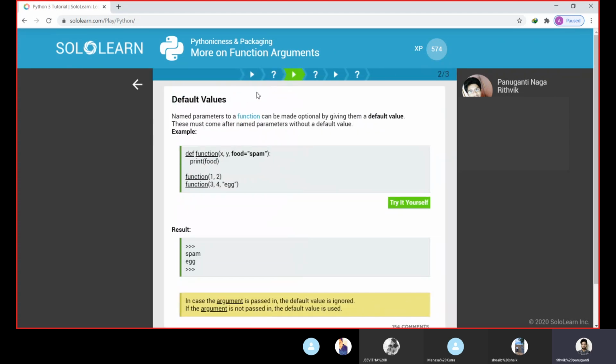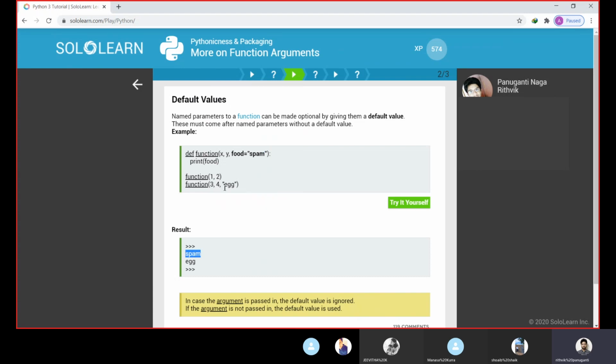Function arguments. What if we give some default values? Let us see an example here. We are defining a function with x and y as the two arguments we want to pass, and we are assigning a variable food with the value spam. So this is a string, spam. Print food, so we need to print the food value. We call the function with 1 and 2, giving the values for x and y, passing the two parameters. Whenever this function is called, we print food. We do not change any value for the food, so it will directly print spam in the output. So spam is printed in the output.